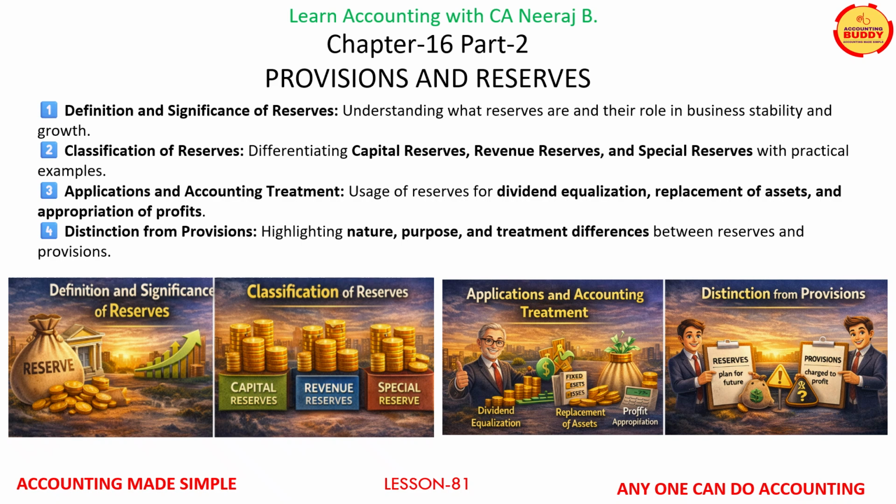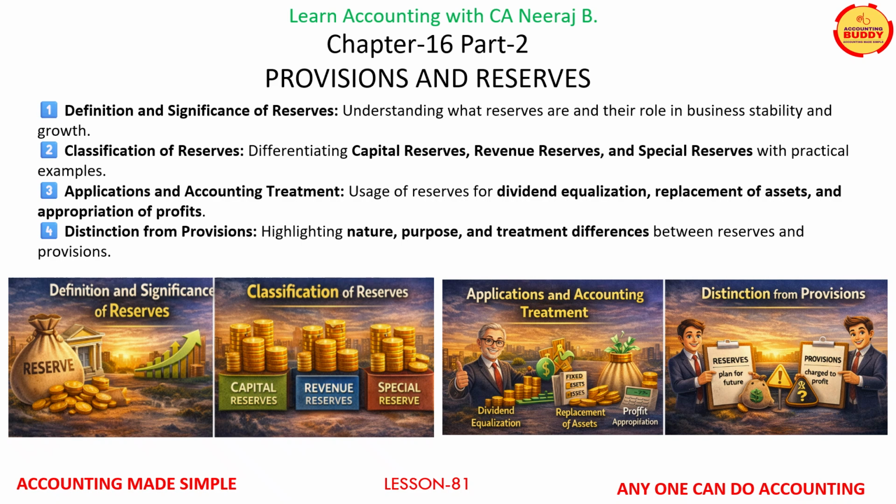In today's lesson, in the series of provision and reserves, we will focus on reserves, an essential component of financial planning and business stability. We will start with the definition and significance of reserves and then look at the classification of reserves into capital reserves, revenue reserves, and special reserves. Then we will explore the applications and accounting treatment of reserves, showing how businesses strategically use reserves.